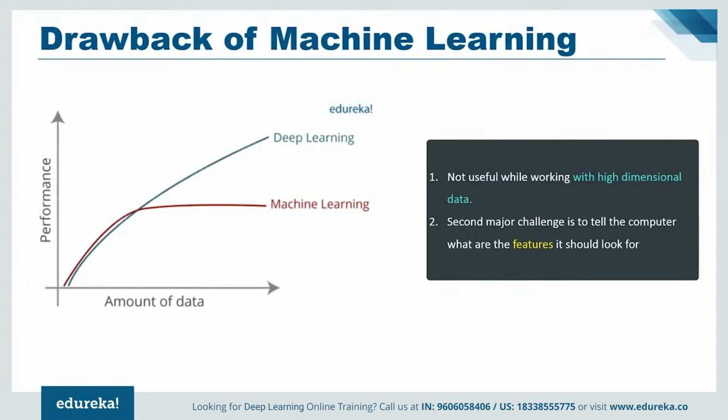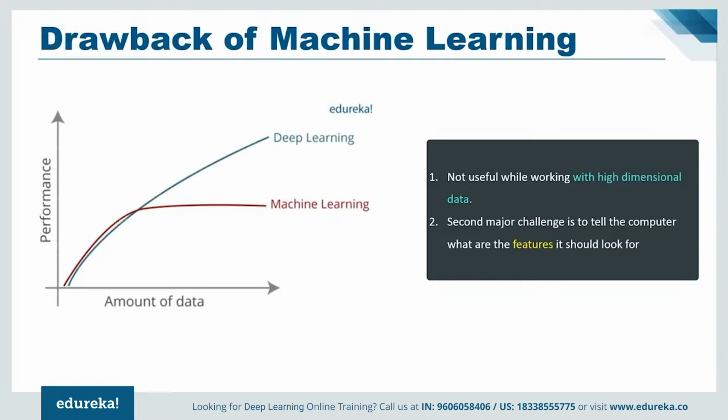So traditional machine learning algorithms are not useful while working with high-dimensional data. That is where we have a large number of inputs and outputs. For example, in case of handwriting recognition, we have a large amount of input, with different types of input associated with different types of handwriting. Handling and processing such data becomes very complex and resource exhaustive. This is termed the curse of dimensionality.